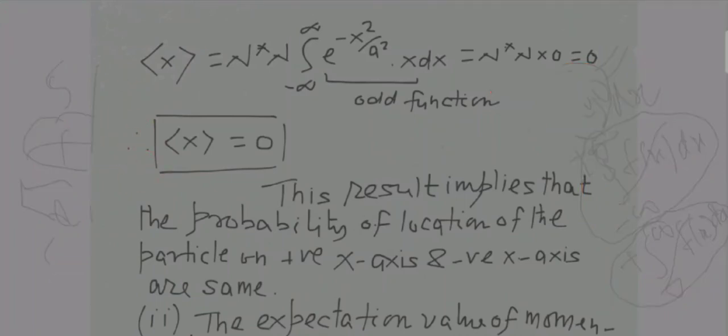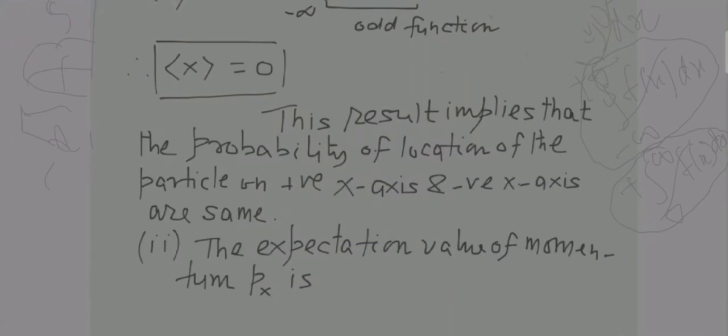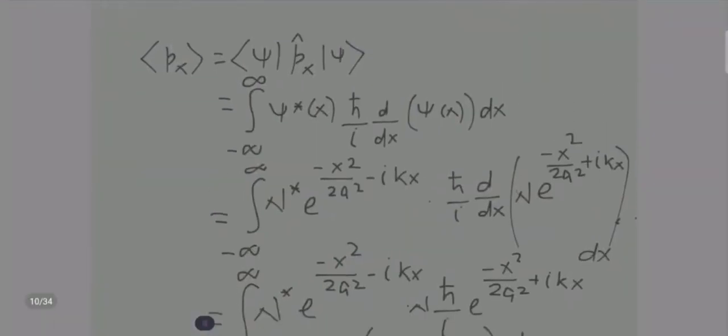Now this result implies that the probability of location of the particle on the positive x-axis and negative x-axis are the same. Similarly, we have to find the expectation value of momentum px, so we will find that also. It will be given by this. I had already told you that the momentum operator is not equivalent to multiplying by momentum. You are finding the expectation value of momentum, but here the momentum operator will come. Unlike the position operator, the momentum operator does not imply multiplying by momentum.